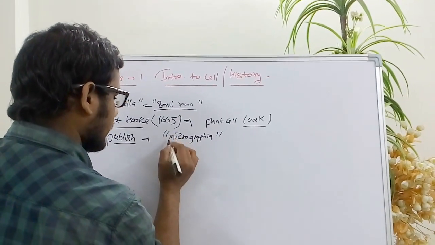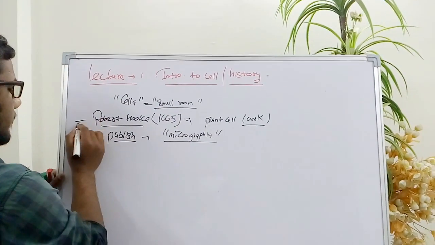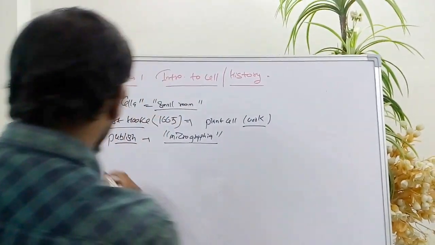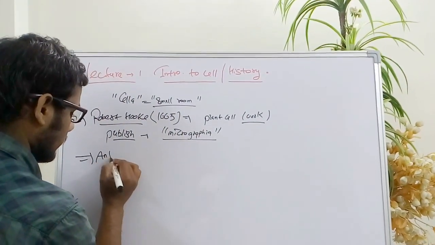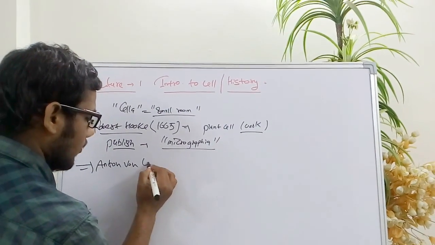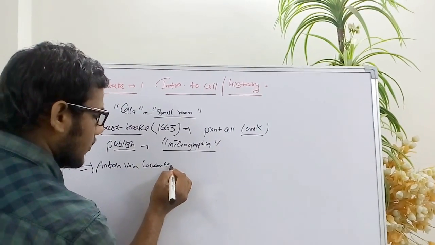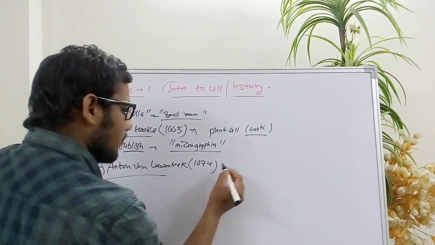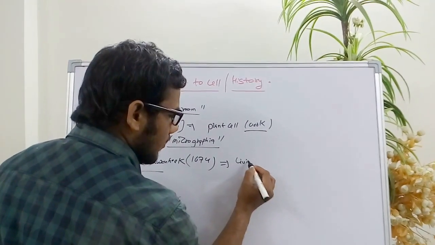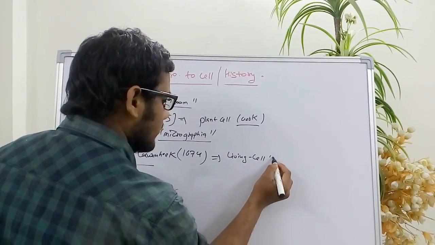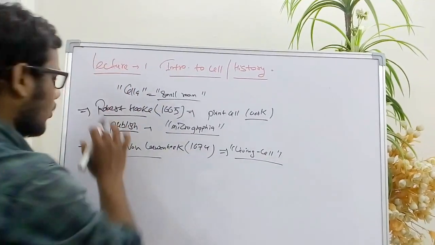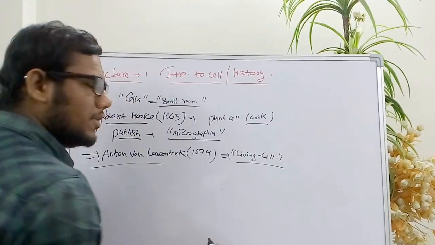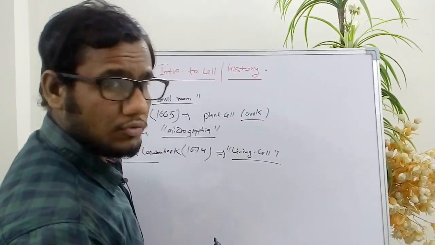Micrographia. So after Robert Hooke, a scientist named Anton van Leeuwenhoek in 1674 discovered a living cell. So the difference between the discovery of Anton van Leeuwenhoek and Robert Hooke is that he discovered a living cell, and he probably saw a bacteria in the microscope.